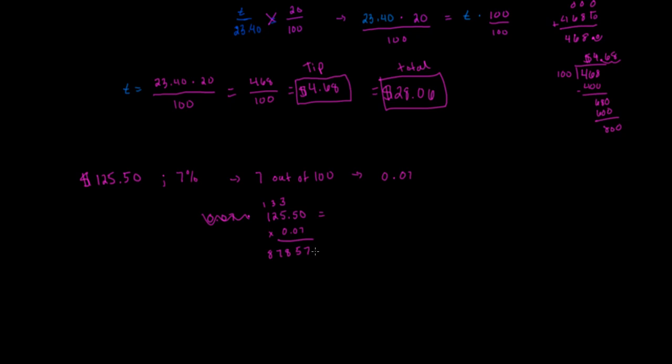Then what we're going to do is put our decimal points in there. We have 2 there and 2 there, so we're going to move this over 4 times, and that gives us our answer of 8.785.